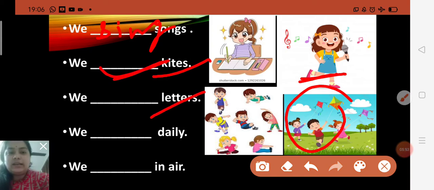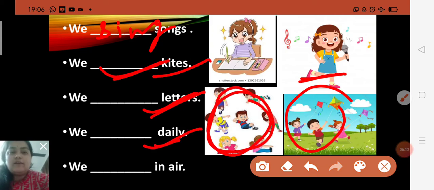We dash letters. What? We write letters. So there you will write what? Write. Right now I am also writing on the slide, children. So we dash letters. You will have to write we write letters. We dash daily. In this picture you can see we exercise daily. So there you will write exercise. Why? Because it is also an action word. Exercise is an action word. We dash in air. We breathe in air.